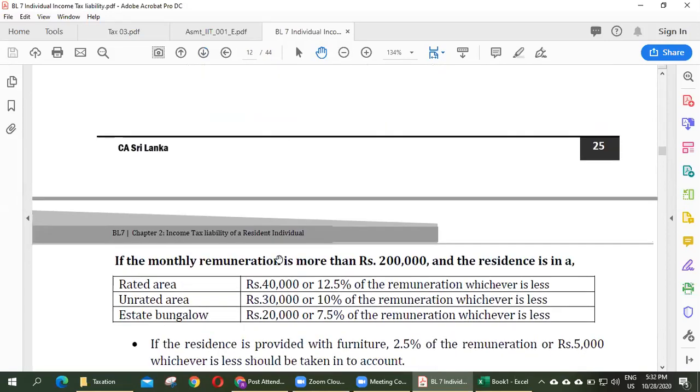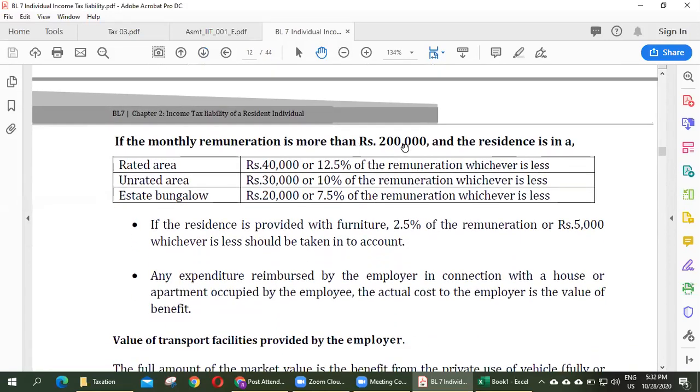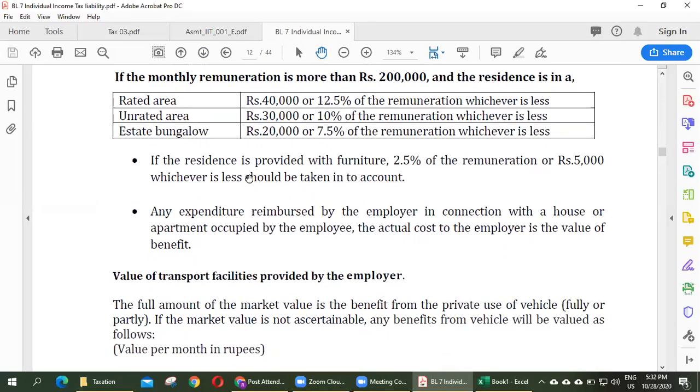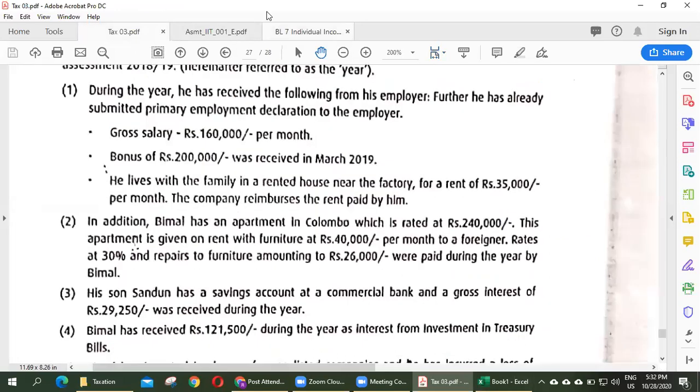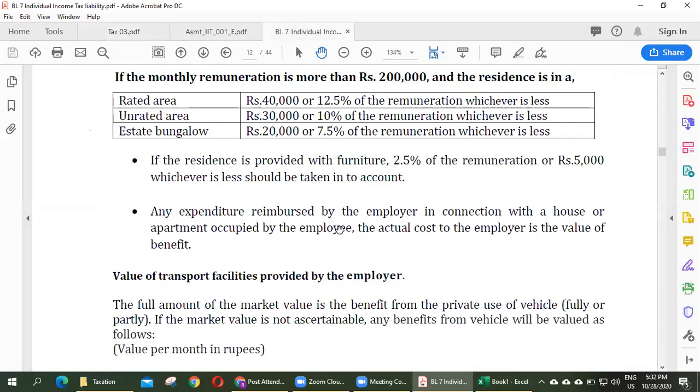If his monthly salary is more than 200,000, this table will be applied. I already explained everything, so go to the recording, you can read that. And if the company provides the house with furniture, again we have to add 2.5%. In this example, the market value is given.